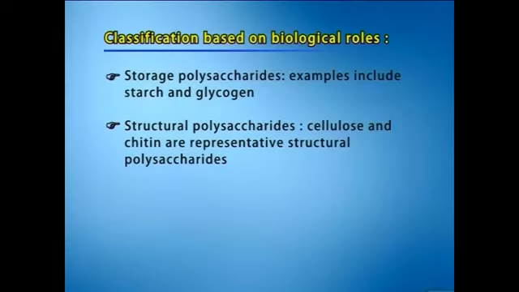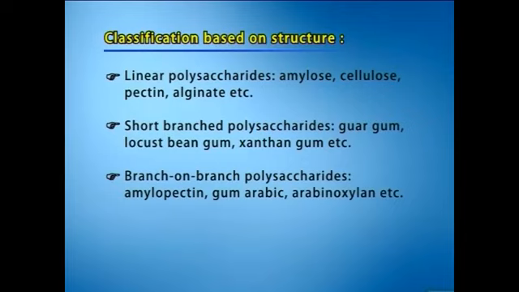Let us look at classification based on biological roles. Storage polysaccharides. Examples include starch and glycogen. Structural polysaccharides. Cellulose and chitin are representative structural polysaccharides. Let us next look at classification based on structure.